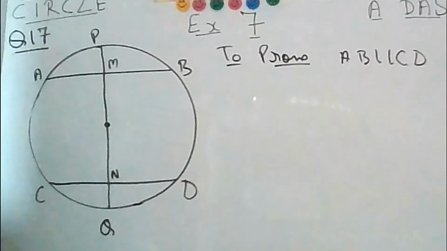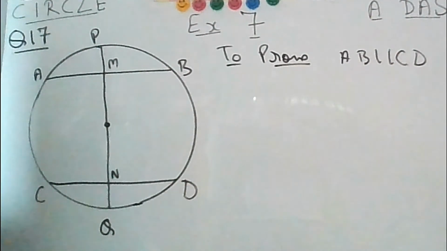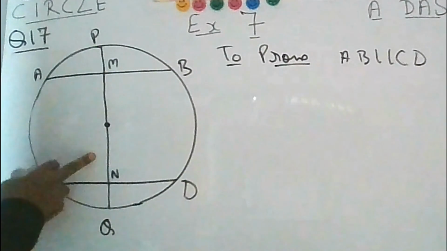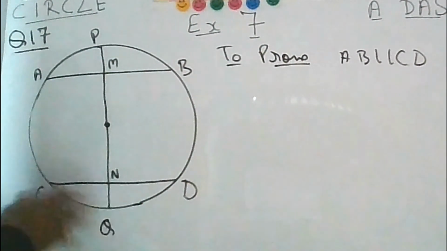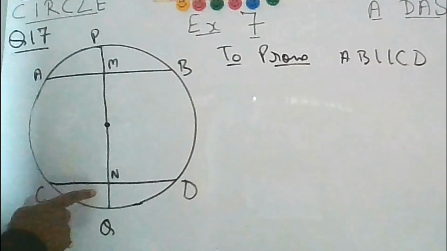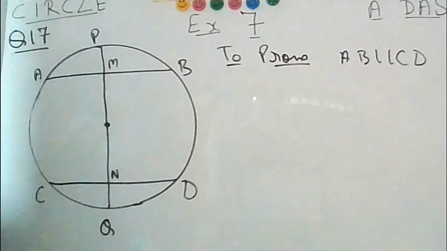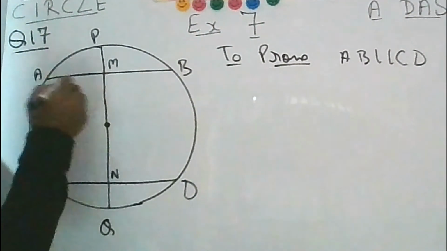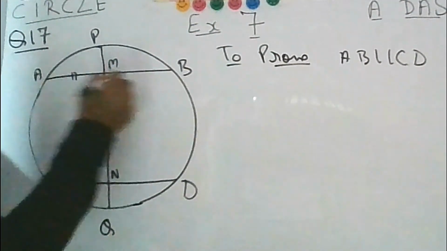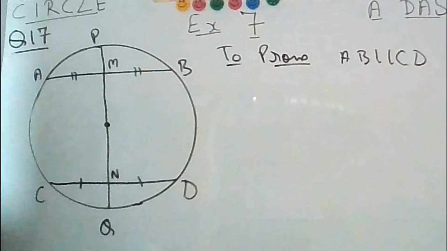So the figure has not been given in the question. You have to draw the figure from your own side. Now it has been given that the diameter of this circle bisects the two chords AB and CD at the points M and N. Then you have to prove that AB is parallel to CD. So bisecting means that AM will be equal to MB. Similarly CN will be equal to ND.